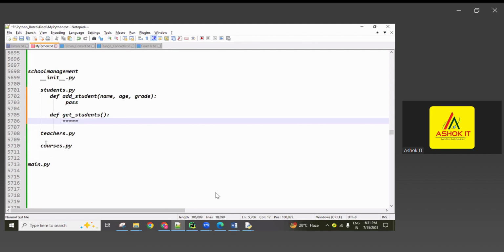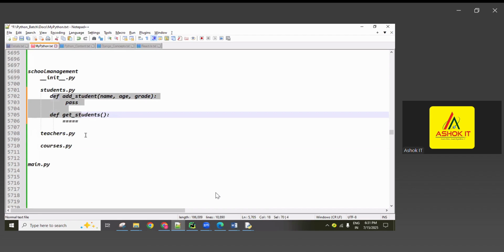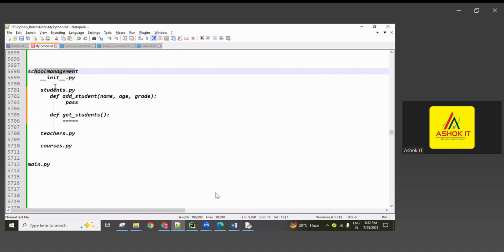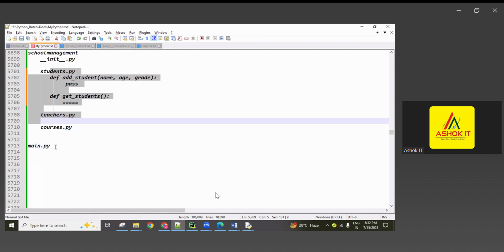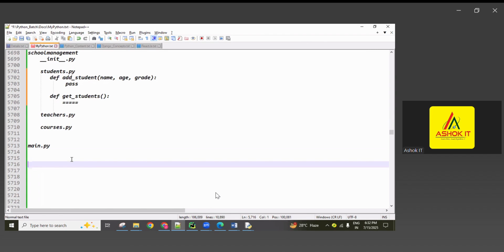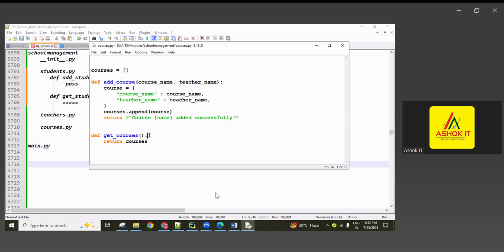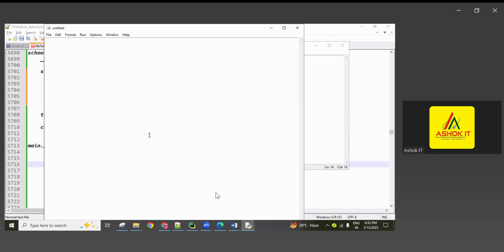Like this in every module, guys. In the teacher module, add teacher and get teachers. In the courses module, add course and get courses. Like that I created: adding related, getting related. Getting means reading related. Inside this folder you have to create all the modules, and outside the package you can create a normal main.py. So now all these files are created: the initialization file, student module, teacher module, course module. And next Ctrl+N, Ctrl+S.